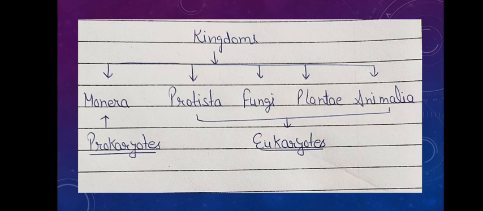First of all, we all know that there are five kingdom classification in biology. The five kingdoms are Monera, Protista, Fungi, Plantae and Animalia. Out of these five kingdoms, Monera is included in the prokaryotes and all the other kingdoms are included in the eukaryotes. Now what's the difference between prokaryotes and eukaryotes?